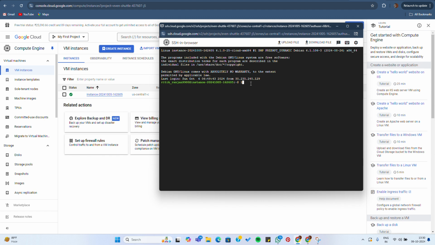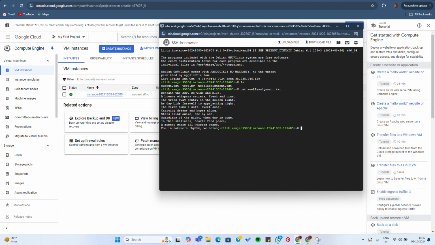I have created all the files. So here's the output.txt file, test.py file, and week1 assignment.txt. I will show. I've written an 11-line poem in the week1 assignment.txt file, and in the test.py file, I've written my code to count the number of lines, and then in the output.txt, the result will show. So I will run my test.py file.